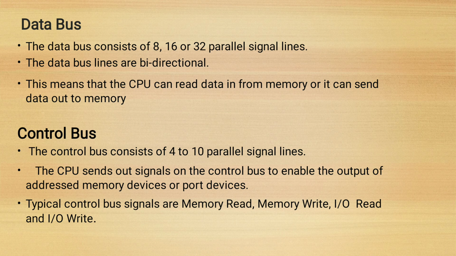The control bus is generally used to carry necessary control signals between the microprocessor, memory or input-output devices. Control signals are memory read, memory write, IO read or IO write.